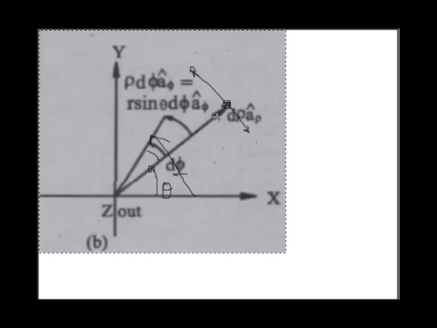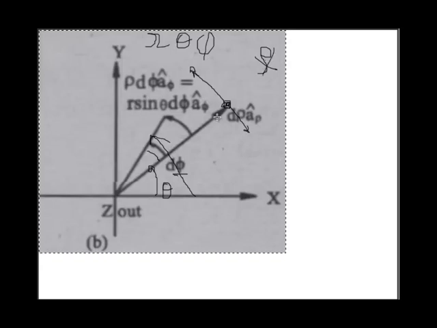So in the spherical system we don't have rho. Rho is a component of the cylindrical system. In a spherical system we have only r, theta and phi, three components. So we have to convert this rho into the spherical system.